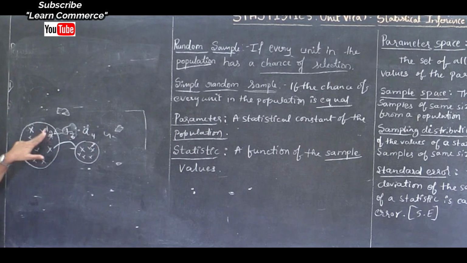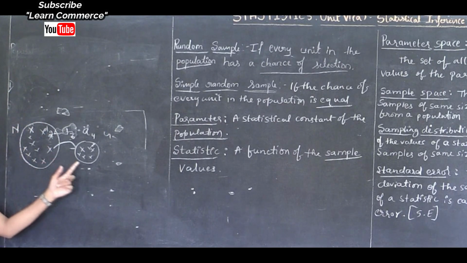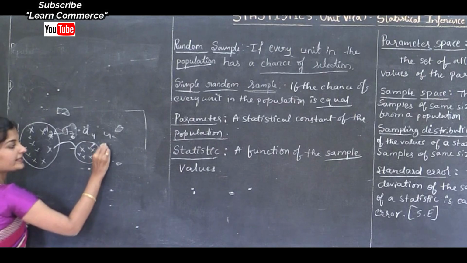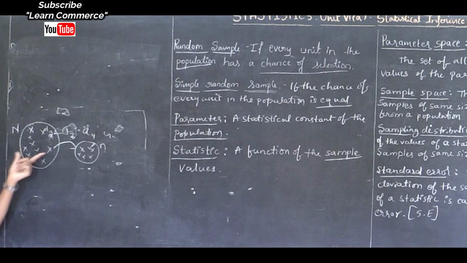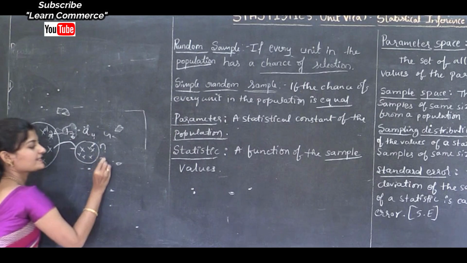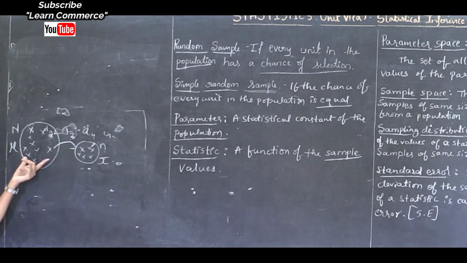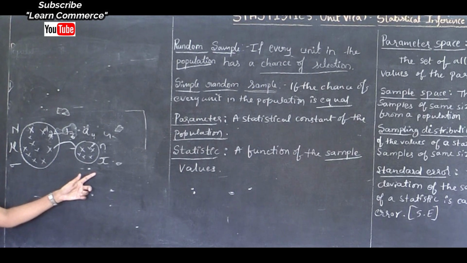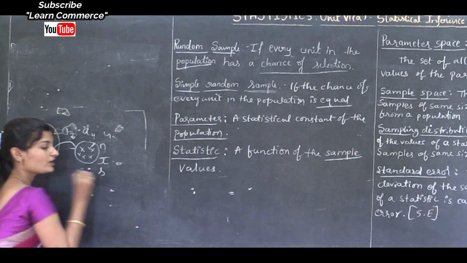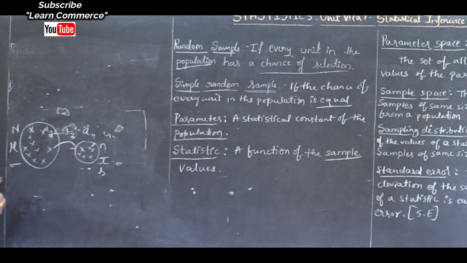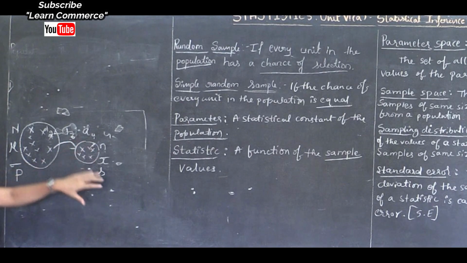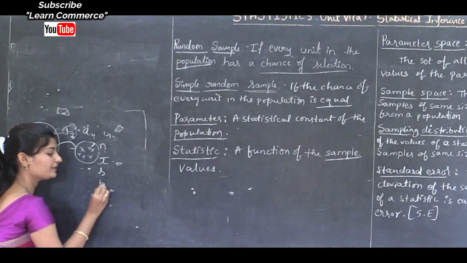Now we know that population size is denoted by capital letter N and sample size is denoted by small letter n. The mean of population is denoted by mu and sample mean is denoted by x bar. Population standard deviation is denoted by sigma and sample standard deviation is denoted by small letter s. Population proportion is denoted by capital letter P and sample proportion is denoted by small letter p.